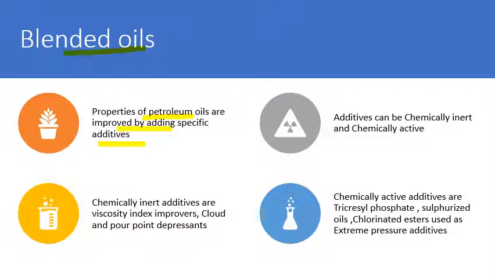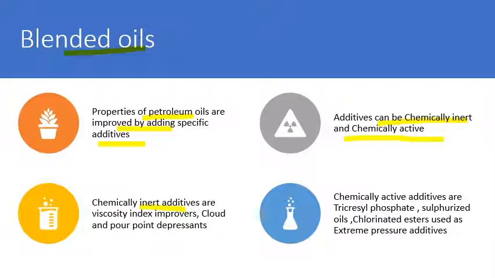We can classify the additives into two types. One is chemically inert additive and the other is chemically active additive. The difference is that chemically inert additives only improve the physical property of the lubricant.